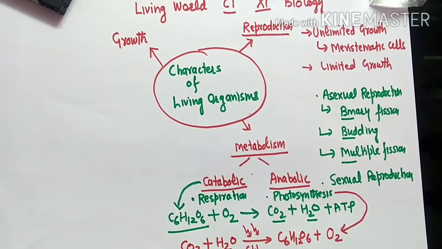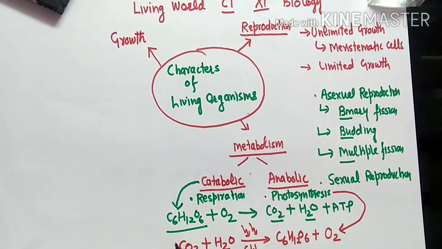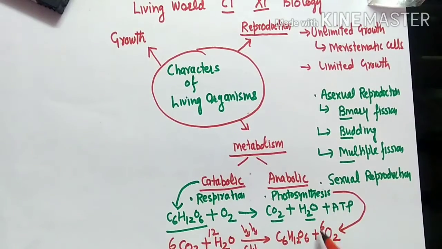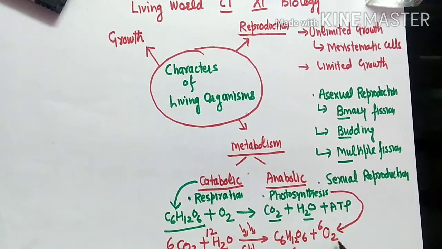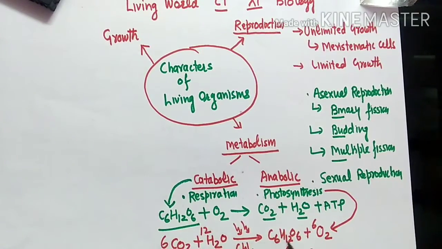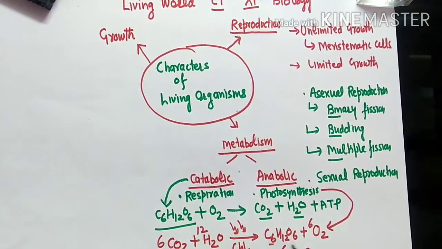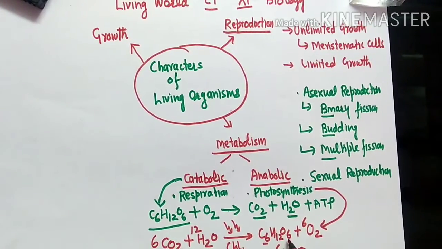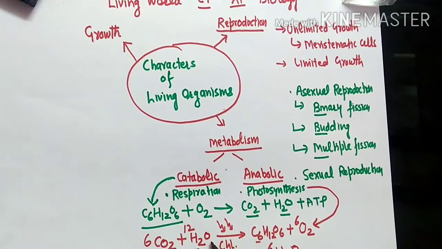This is the equation. We can balance it: 6 molecules of this, 12 molecules of this, 6 and 6. This equation can be balanced, right? There are carbon 6 this side, 6 this side, hydrogen 24, so 12 plus 12, 24. Oxygen here is 12 plus 6 to the 12, 24. So this is the equation.